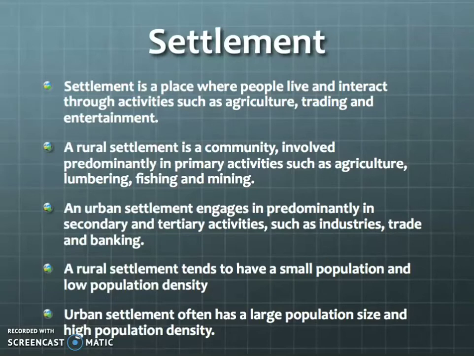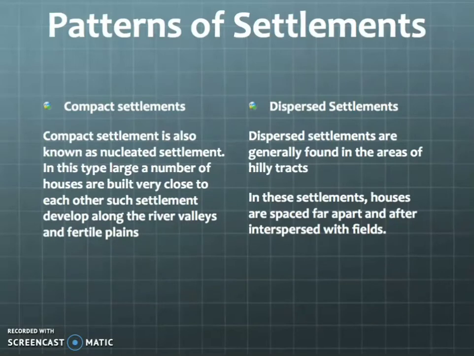So in rural area, only a few people will be present in that particular area. So it has a small population, but urban area is a city, it's a town. So many people will migrate from rural area to urban area. So there will be a large population. Okay. And next we are passing to pattern of settlement.